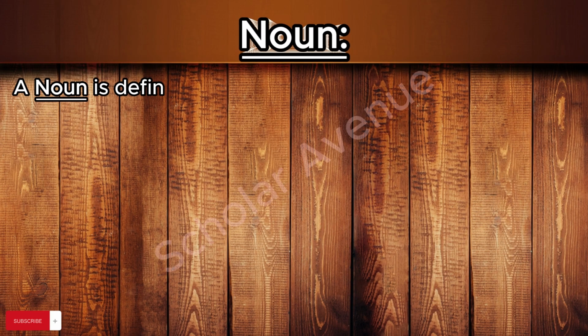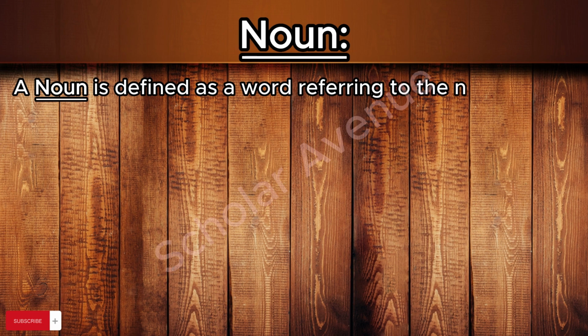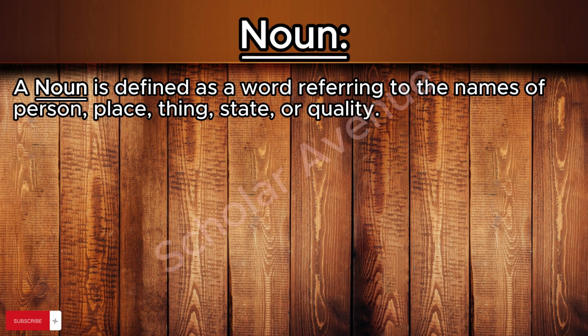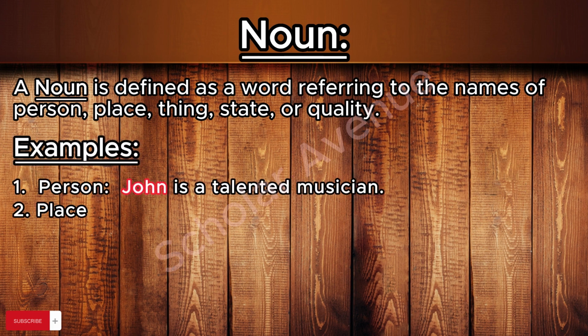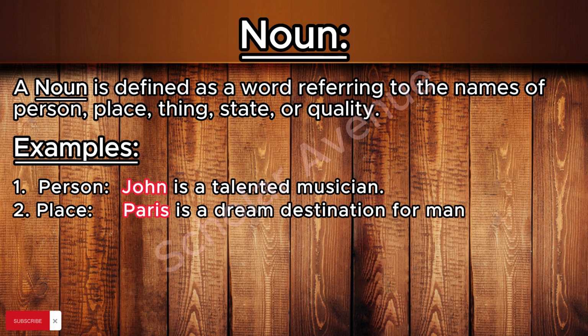A noun is defined as a word referring to the names of person, place, thing, state, or quality. Let's take some examples. John is a talented musician. Paris is a dream destination for many travelers.